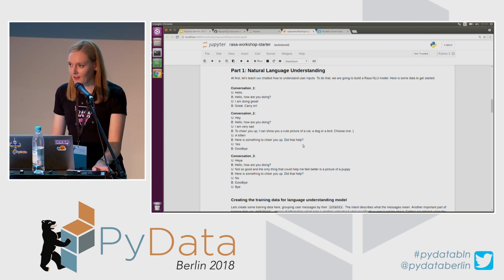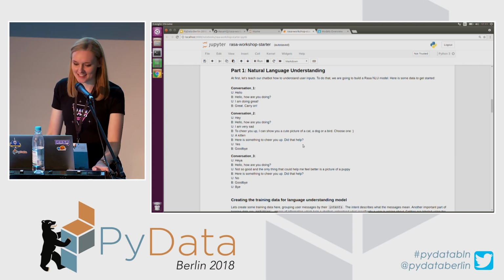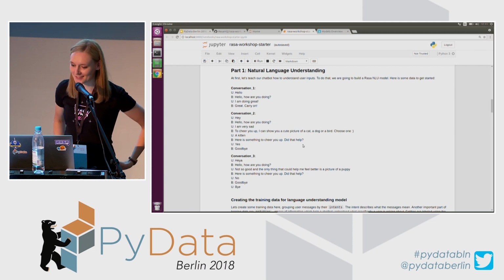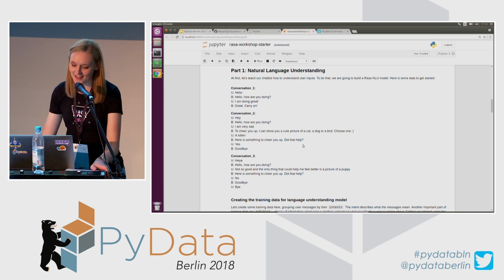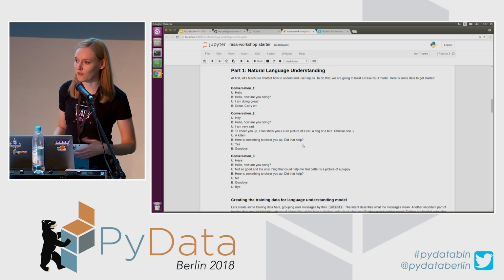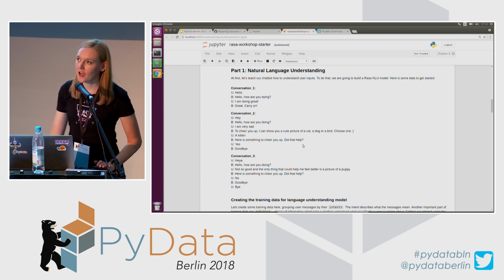So the first thing that we have to do for any machine learning model is get some training data. For chatbots, it is quite a common question: how do you get training data in general? Because it's not like some type of data that just hangs around publicly on the internet. And it's sometimes quite complicated to get any data if you are building a chatbot for a very specific domain, and there are no conversational data out there.